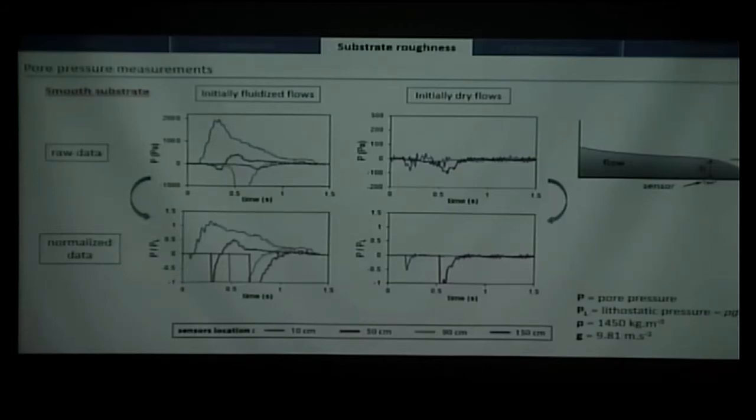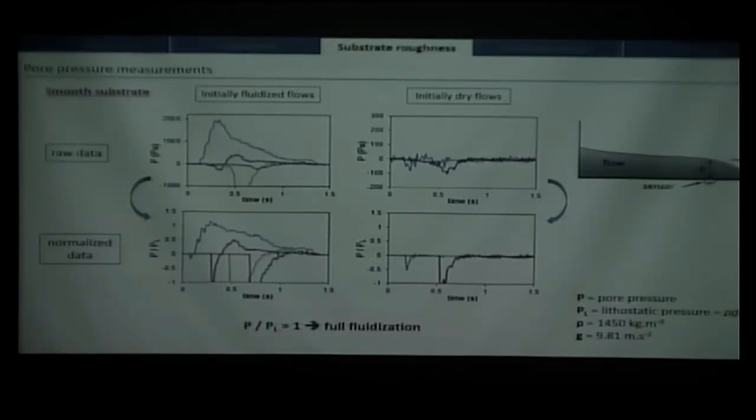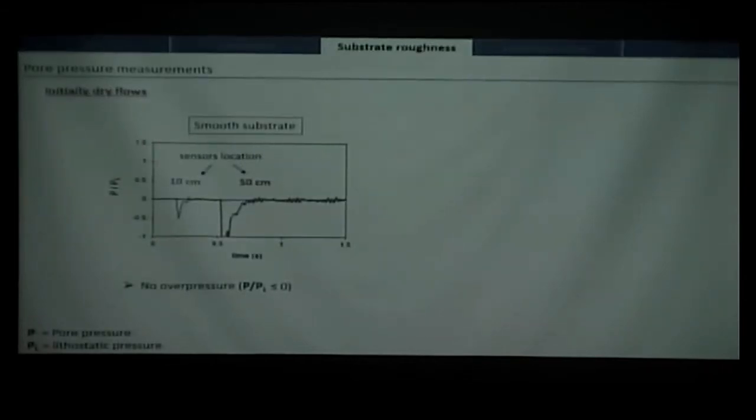So we have the same thing. We see a decrease with time for the same location and a decrease with the distance in the channel, and in the case of the smooth and rough substrate for the initially dry flow, we have no difference. So now I will be interested in what happened when we put a rough substrate. I compare with the smooth substrate here for initially dry flow because it's the most striking.